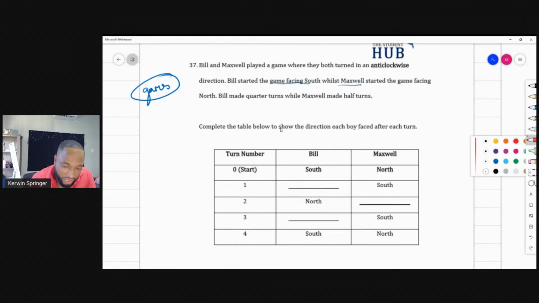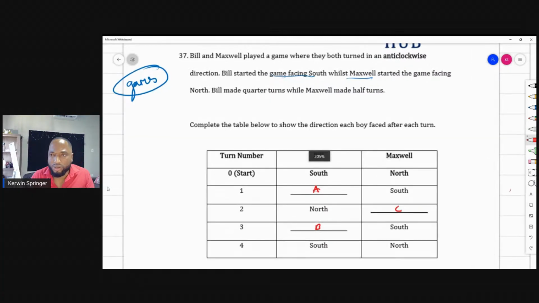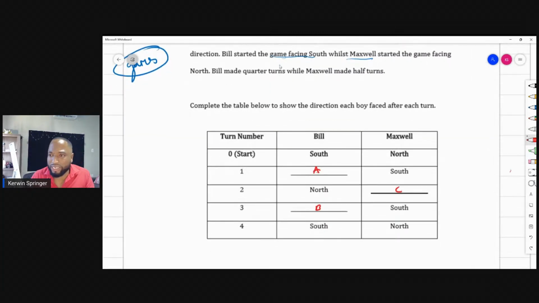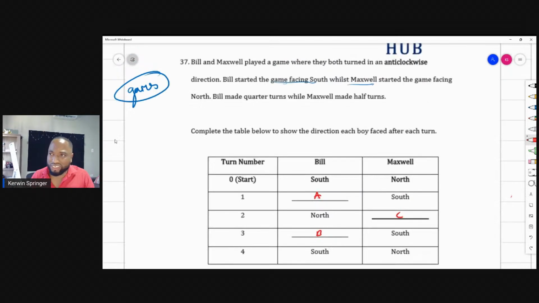All right, so Bill. What is going to happen here? Tell me what's going to happen in A and B and what to put in C. What is Bill doing? Bill started the game facing south, whilst Maxwell started facing north. Bill made quarter turns. Which direction do they turn in?